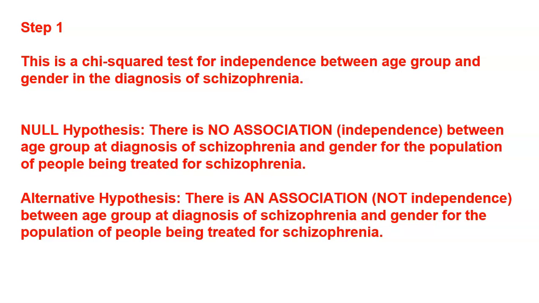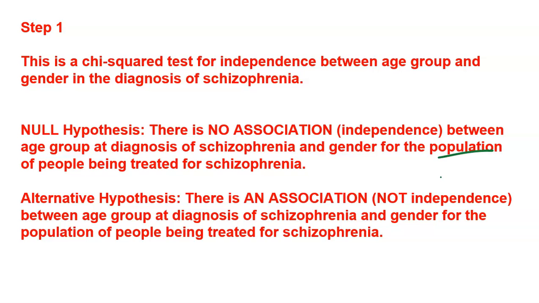Now, notice that I ended with "for the population," because tests are always about what is true for your population. You're using a sample to try to make a judgment about the wider population. So my null is that there's no association between age group of diagnosis of schizophrenia and gender for my population. And the alternative is that there is an association, which could also be said as not being independent, between age group at diagnosis of schizophrenia and gender.